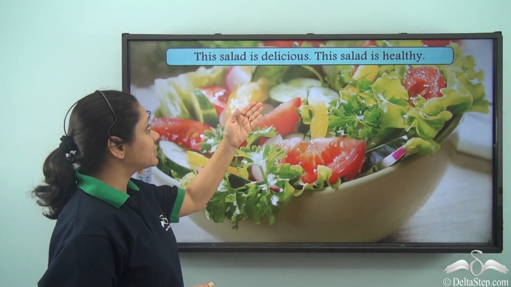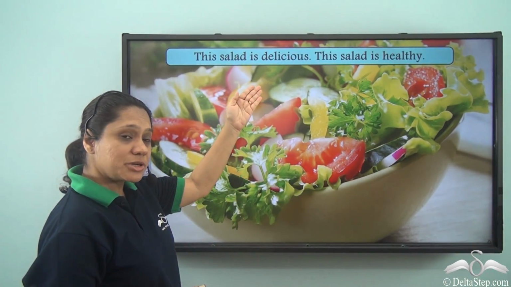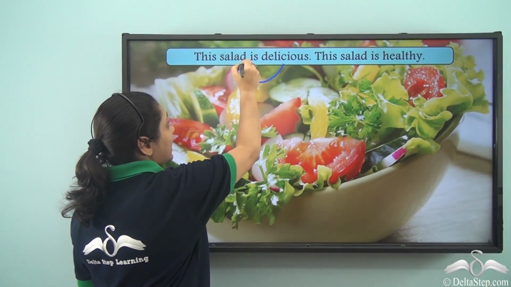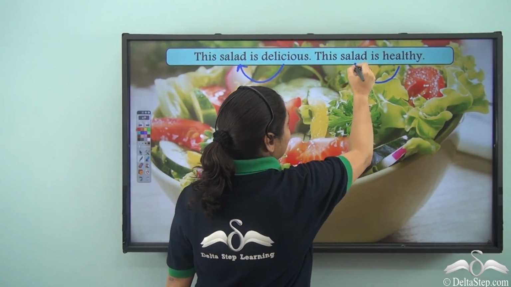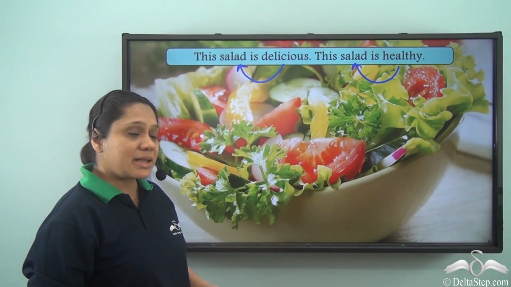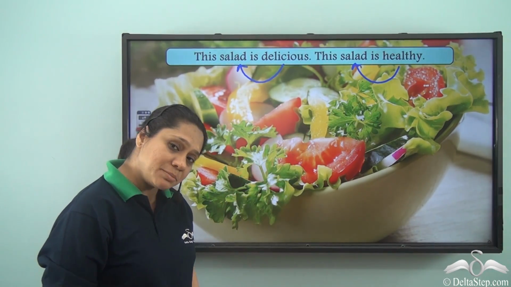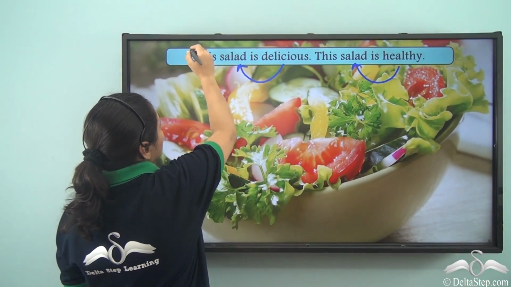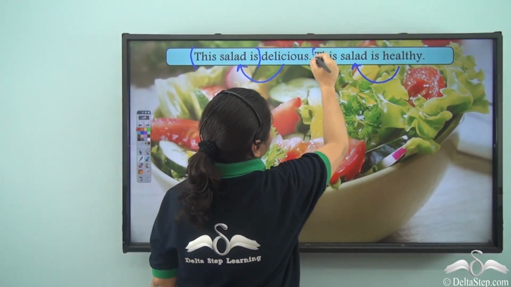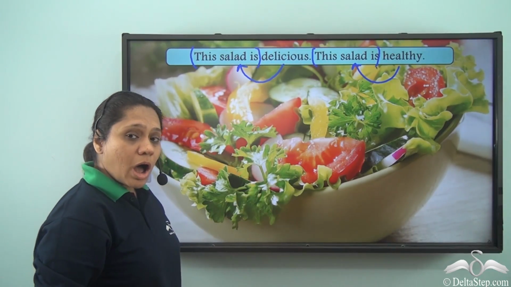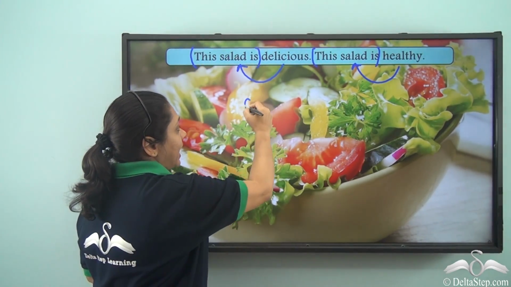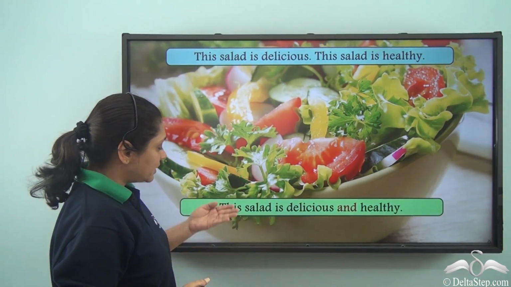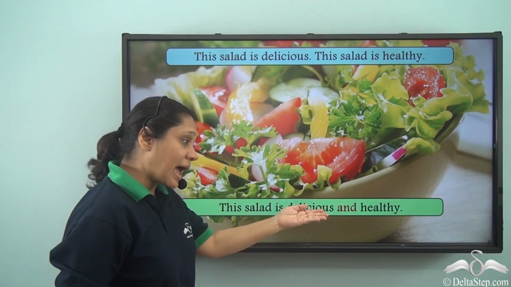Let us read the two sentences. This salad is delicious. This salad is healthy. Delicious is describing the salad. Healthy is describing the salad. So the salad is delicious, healthy at the same time. So how will we join both the sentences? We see that there is a common part in both the sentences. So how will we do it? We will use the conjunction and. Our new sentence will be, this salad is delicious and healthy.